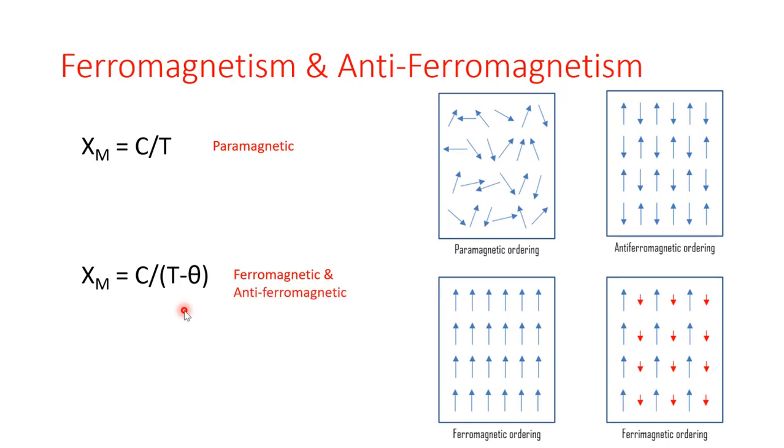Now if the interacting magnetic dipoles, means that there are some materials which are not magnetically dilute like in the case of paramagnetic substances, but here the substances are not magnetically dilute, and therefore the unpaired spins on the neighboring atoms may couple with each other, a phenomenon referred to as the magnetic exchange. And materials which display this type of exchange behavior can usually be treated with this type of equation, which is recognized as the Curie-Weiss law.